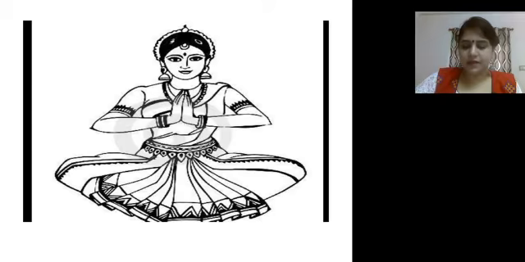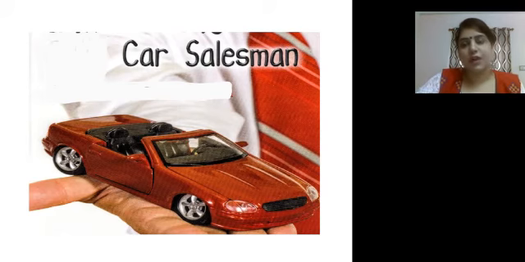Next, now just imagine you are a car salesman. Interesting? Yes. And if any customer comes to you and asks to show some cars, it could be SUV, hatchback, sedan, whatever. What would be the first thing you do? You, the car salesman, you will describe the color, the model, features, working condition, the functioning, running cost, and so many things to the customer.